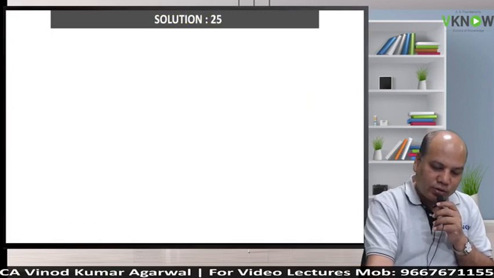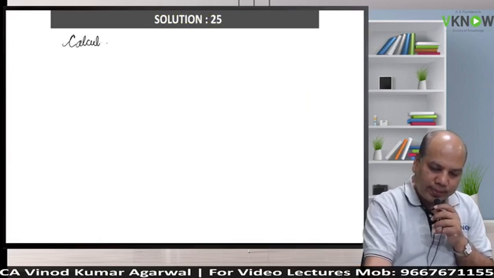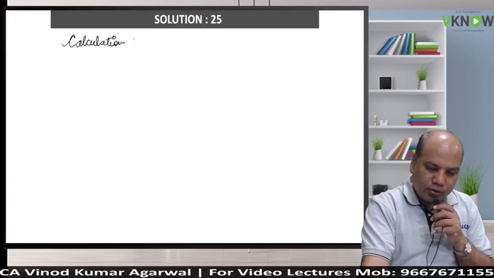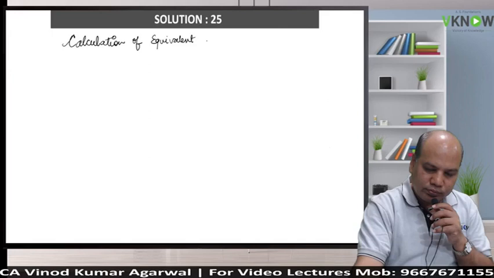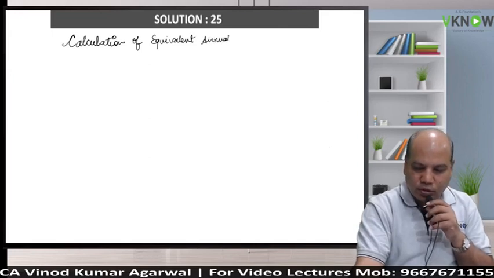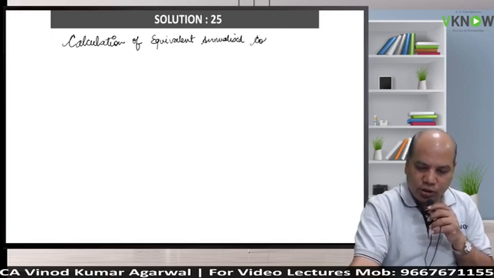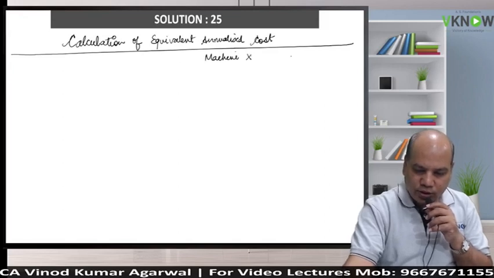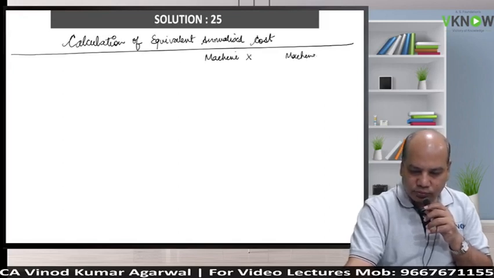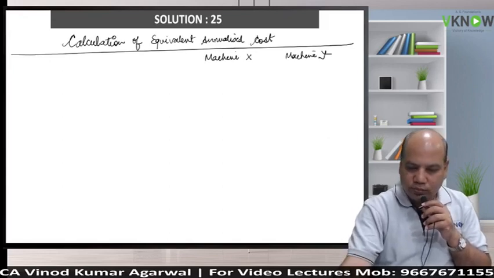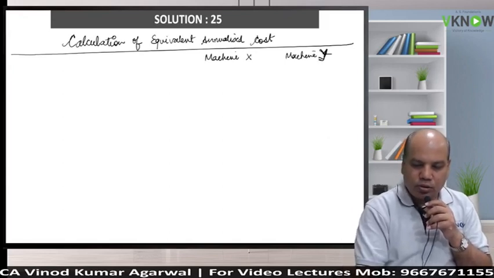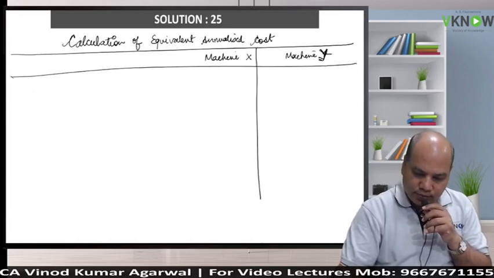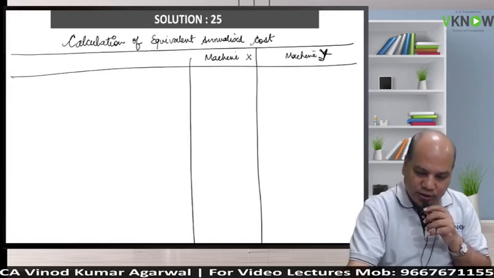Heading: calculation of equivalent annualized cost. Right hand side, two columns: machine X, machine Y. Are you with me? Those who are with me, they will get rank.